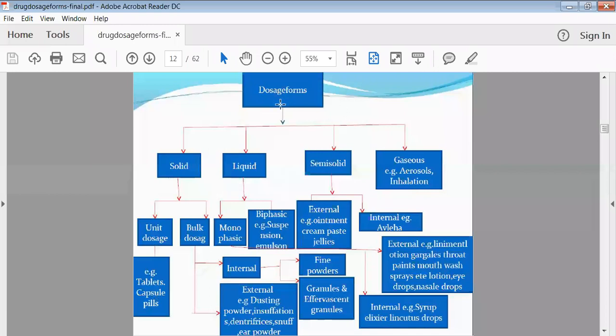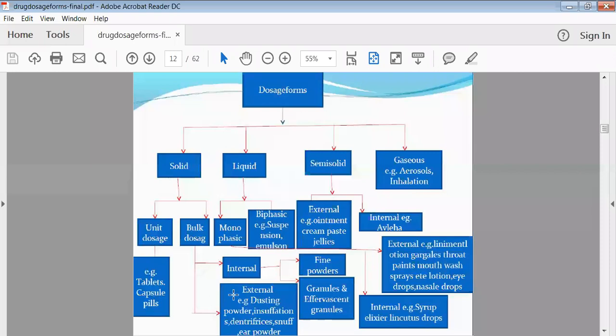See here, first is your classification, that is solid dosage form. First class of your dosage form is the solid dosage form. Solid dosage form is divided into two types, that is the unit dosage form and bulk dosage form. In the unit dosage form, examples are tablet and capsule. In the bulk dosage form, examples are powders. Like fine powders are there, as well as in the liquid bulk dosage form.